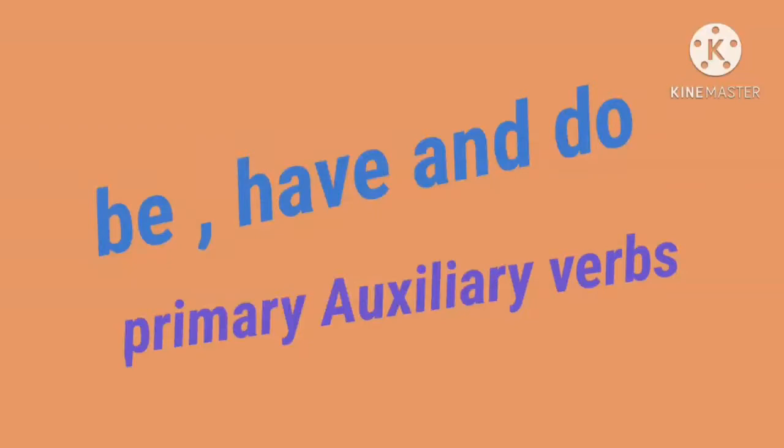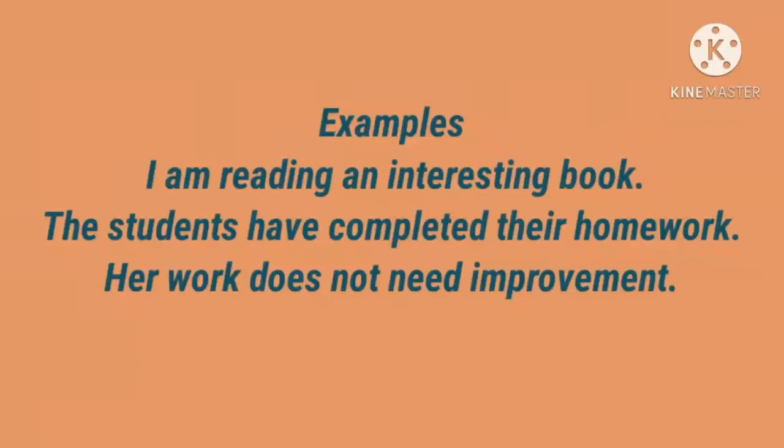These are also called helping verbs. So, what are the primary auxiliary verbs? Be, have, and do. Look at these examples. I am reading an interesting book. Here the main verb is read. Am is the auxiliary verb, a be form auxiliary verb.